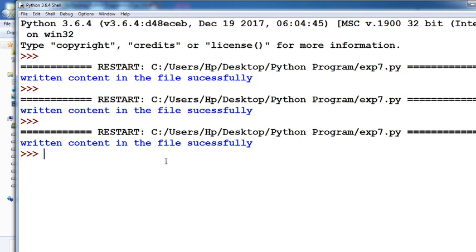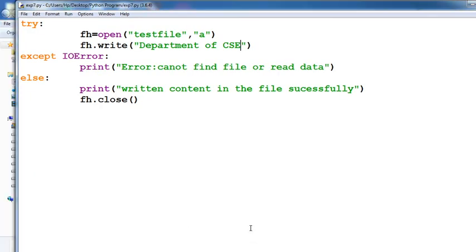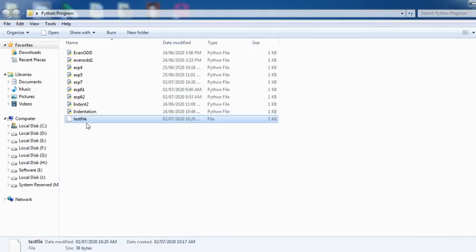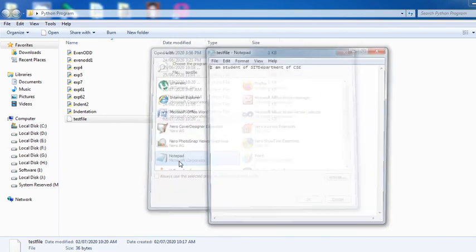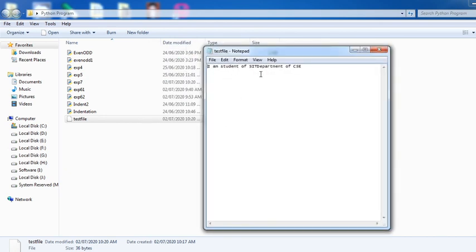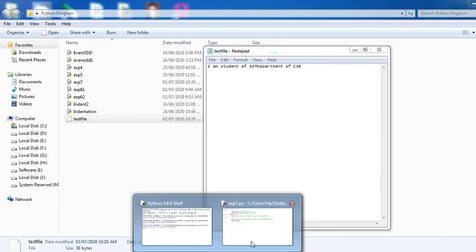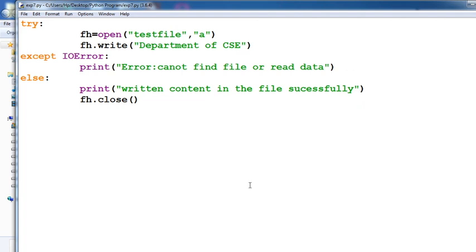Now return content in the file successfully. Now check that particular file. Now the test file is available here. Open that file, again in Notepad. See, I am the student of SIT, Department of CSE. It automatically appended that statement to that particular file. Whatever mode you use, it is applied to that particular file. The first program we saw was only for writing content, and the second program is for Department of CS.